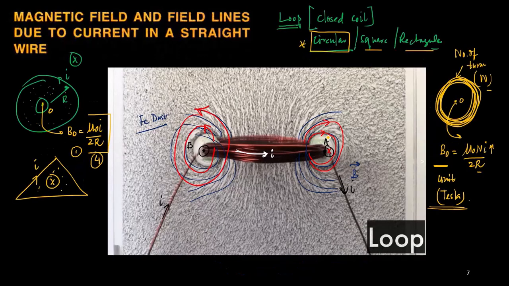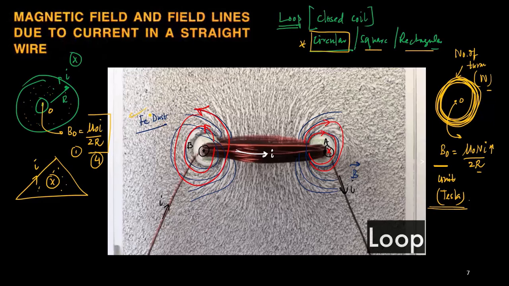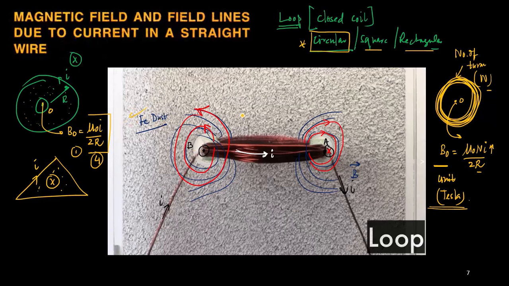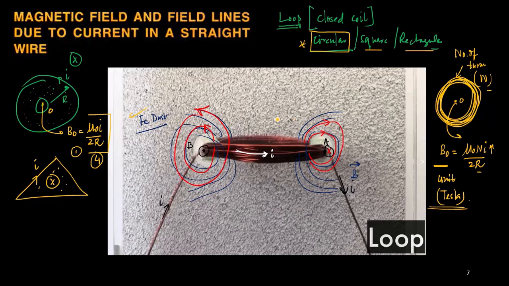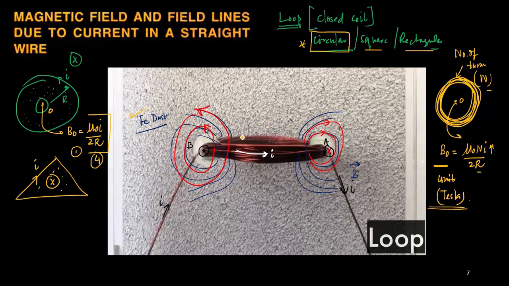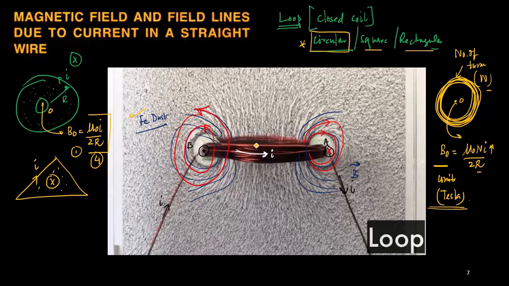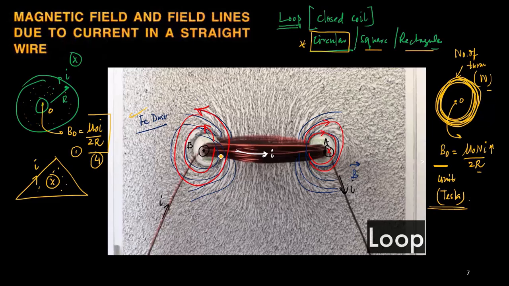For this experiment, we put iron dust and once we switch on the current, you observe how the iron dust is oriented. That orientation of the iron dust will give you the idea about the magnetic field line. But the same magnetic field line can also be visualized using a magnetic needle.